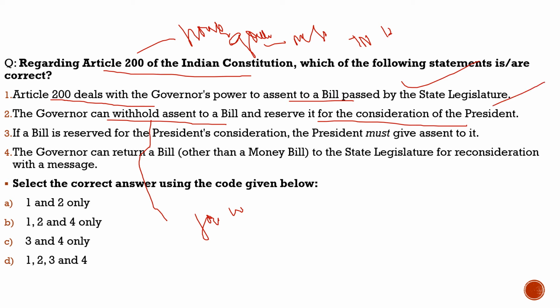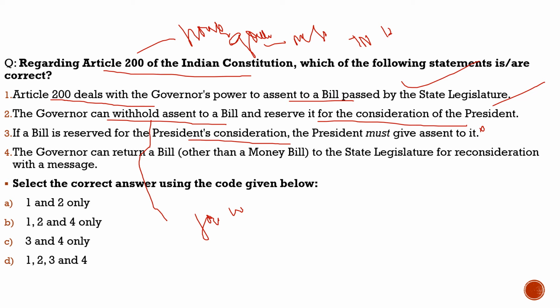Third statement, if a bill is reserved for the president's consideration, the president must give assent to it. No, it is not always that he has to give the assent. He can give assent, or he can send it back for reconsideration, and then once the parliament sends it back, he has to give the assent. So it is not mandatory to say yes to the bill.